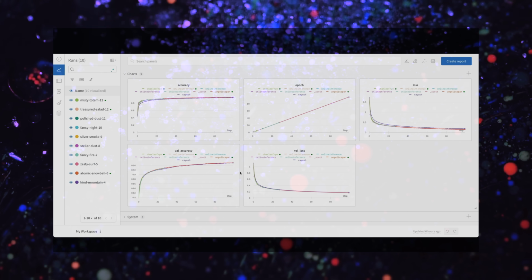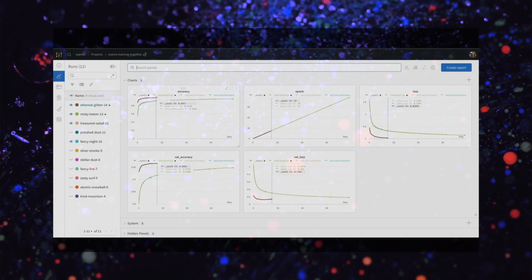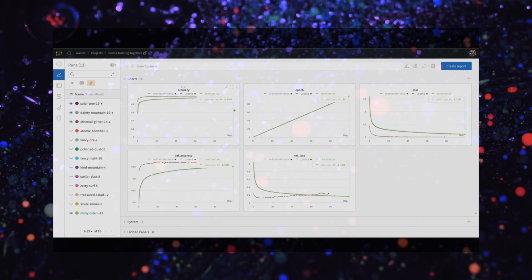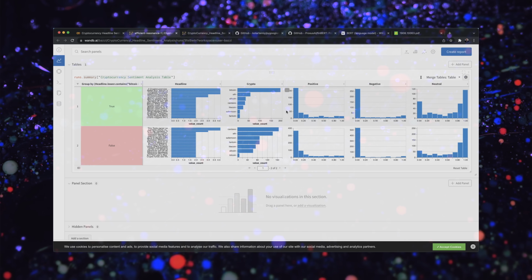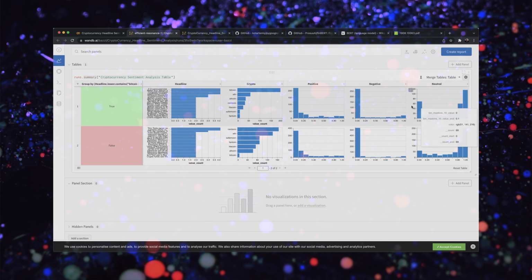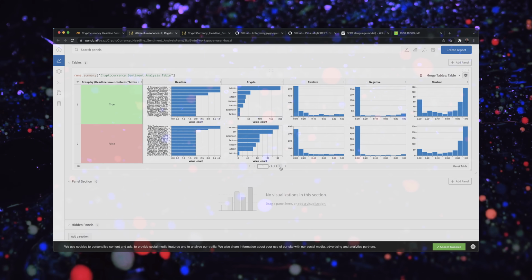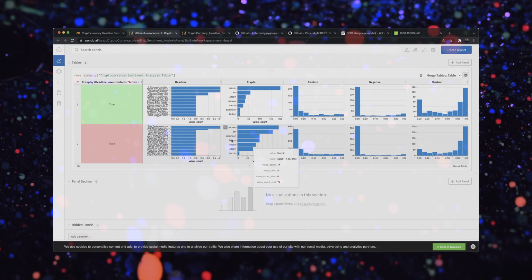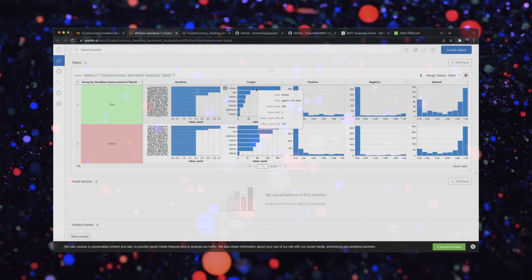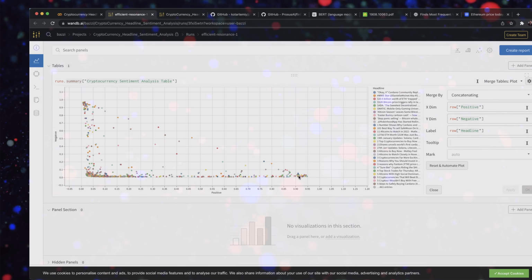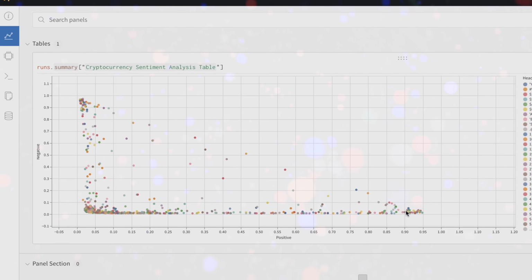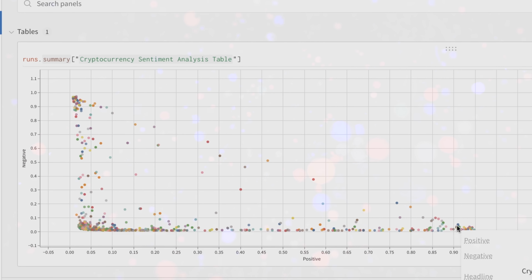wandb is already in use by ML engineers in different sectors, such as economics, agriculture, robotics, self-driving cars, and much more. You can easily capture all the information you need to make your models reproducible. Well, to me, I'll be using weights and biases as my central dashboard to track my system metrics and predictions so that I can easily share it and make my crypto model reproducible. So without further ado, let's get started.